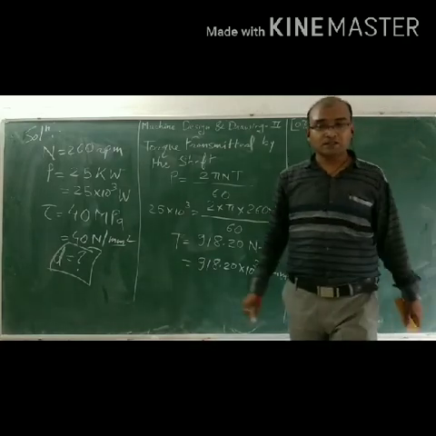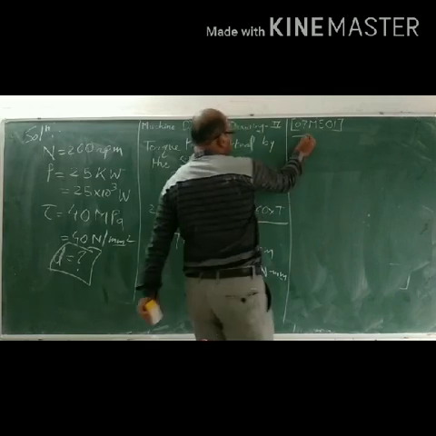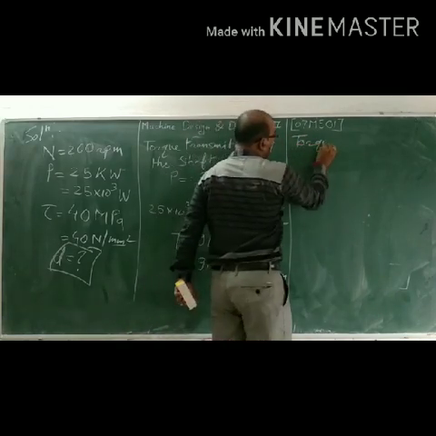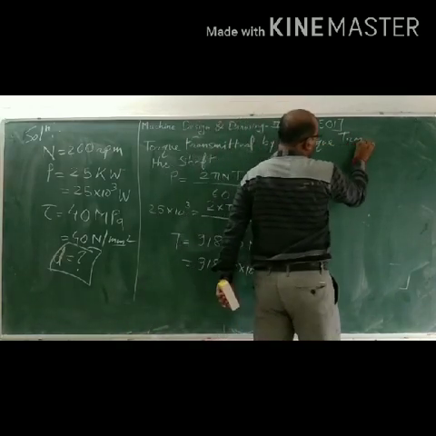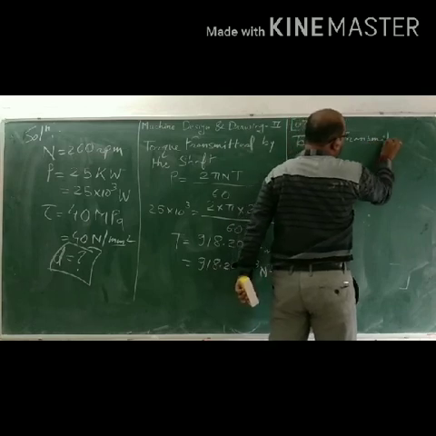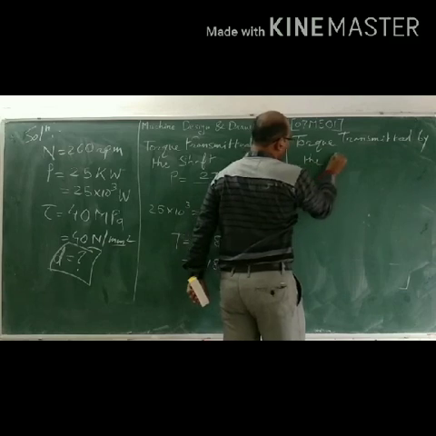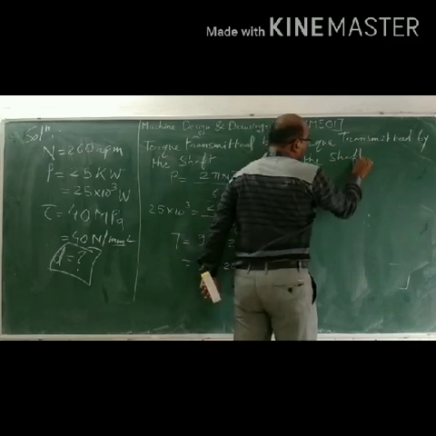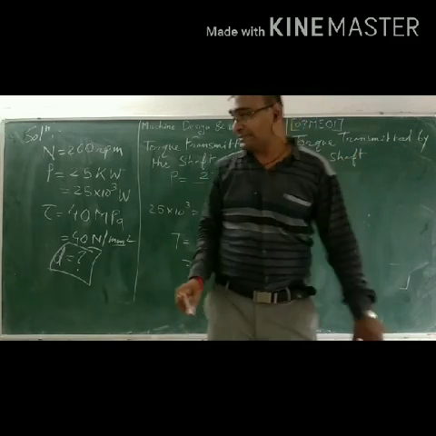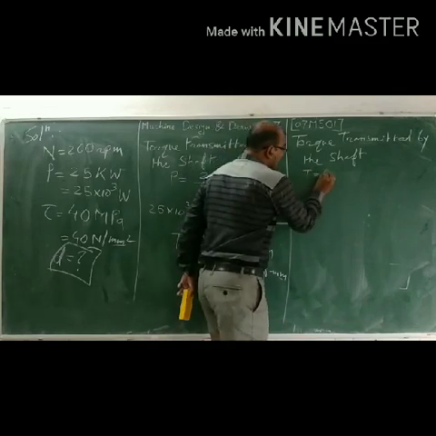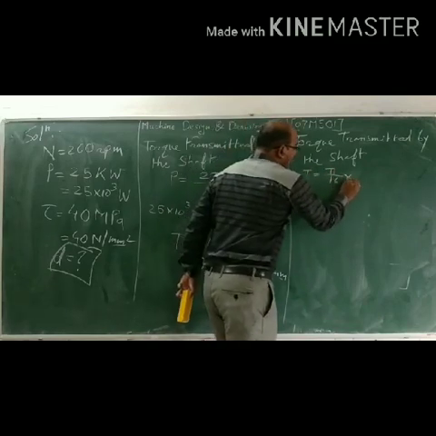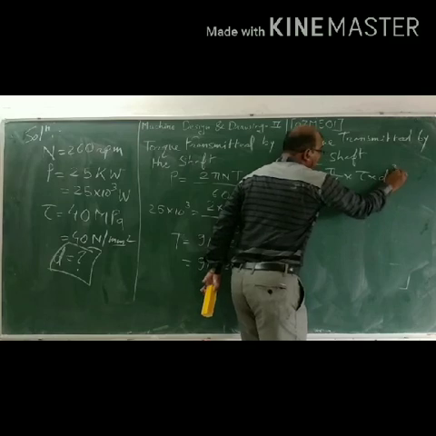Then the torque transmitted by the shaft is T equal to pi by 16 tau d cubed.